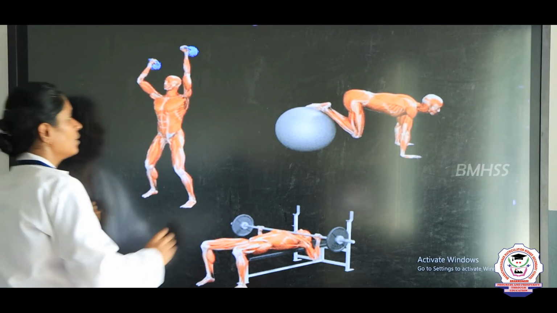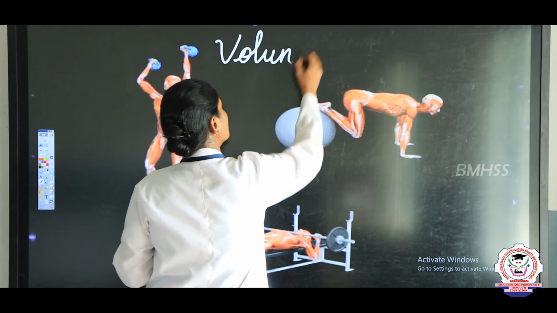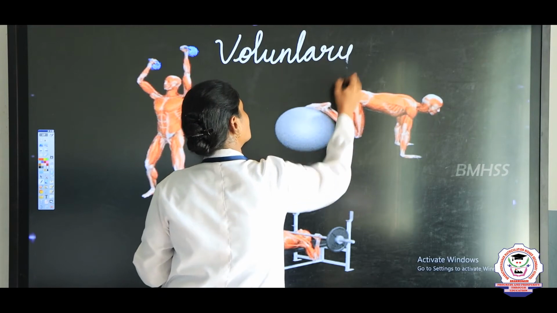Now, let us see what this is. This is voluntary muscles.